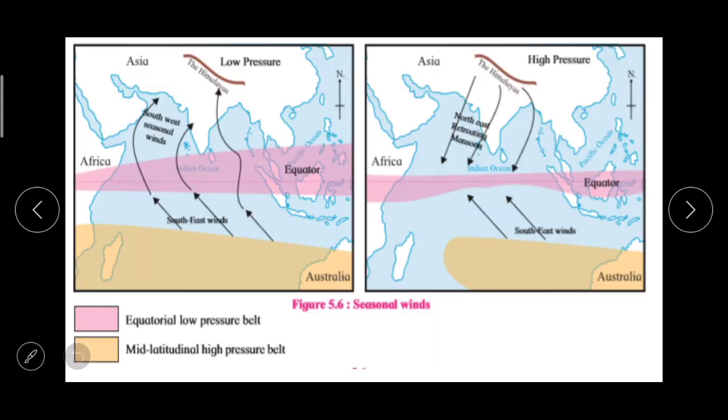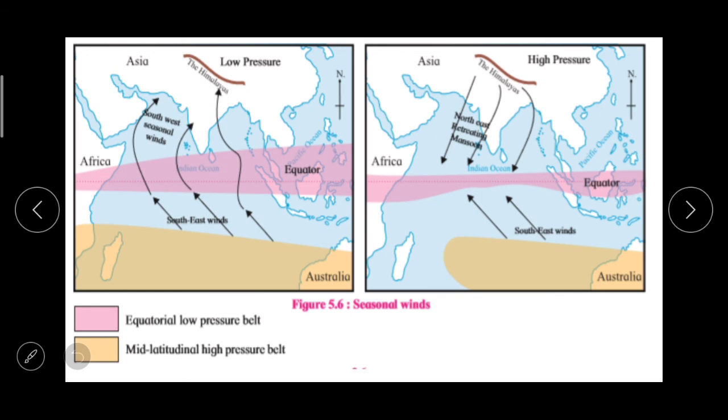Then the next thing, seasonal winds, the last type of winds which is given in our textbook. Monsoon winds are generated due to the uneven heating of land and water in the different seasons. So during summers, monsoons blow from the sea to the land, and in winter they blow from the land to the sea. Southeast Asia, East Africa, North Australia are the regions where the pronounced effects of these winds are felt.